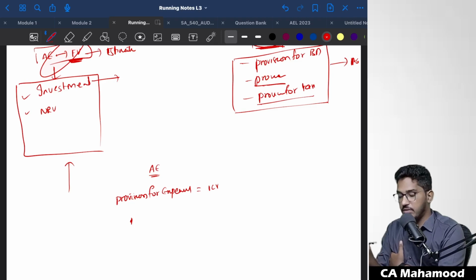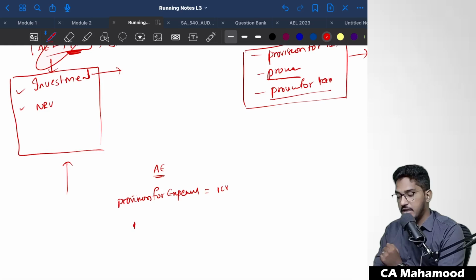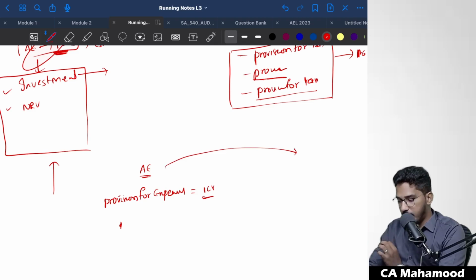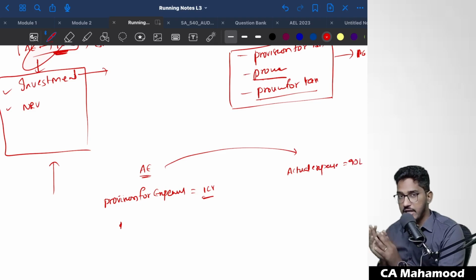After a certain period of time, what is the exact expense, we will come to know, right? Management has created the provision purely out of estimate, but in the future at a certain point of time we will come to know what exact expenditure it is. Till the time we don't have that certainty, we create a provision. So you created a provision for 1 crore. At a future point of time, you came to know that the actual expense turned out to be 90 lakh rupees only.